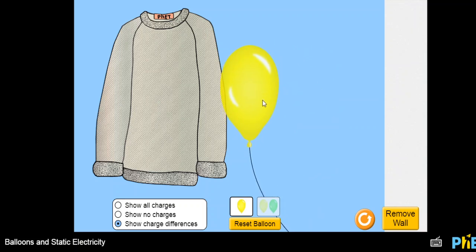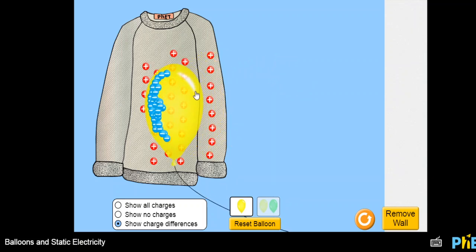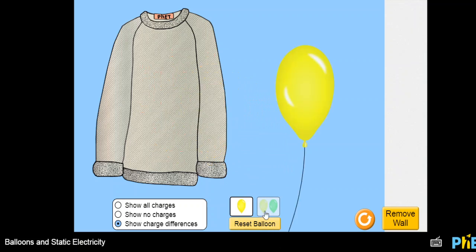If we rub the balloon, a little rubbing, then you see the charge of the sweater is 1, 2, 3, so 3e, and similarly the charge of the balloon is minus 3e, because of 3 electrons here, 3 protons there.